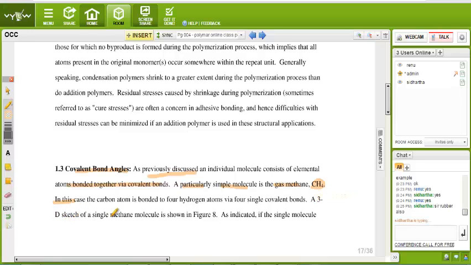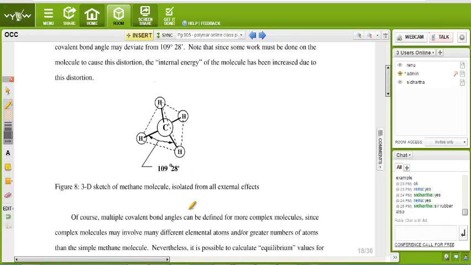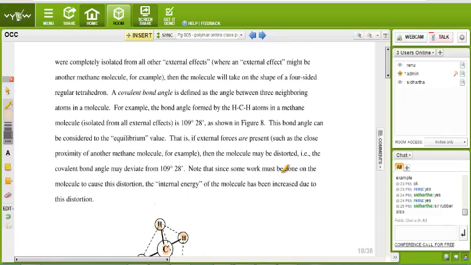A 3D sketch of the single methane molecule is shown in figure 8. See here, it is like that. A carbon is situated in the center and the 4 H atoms are at the 4 corners. It is a 3D view and this angle is 109 degrees.